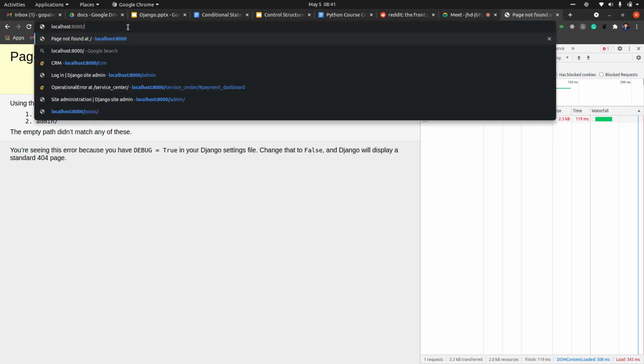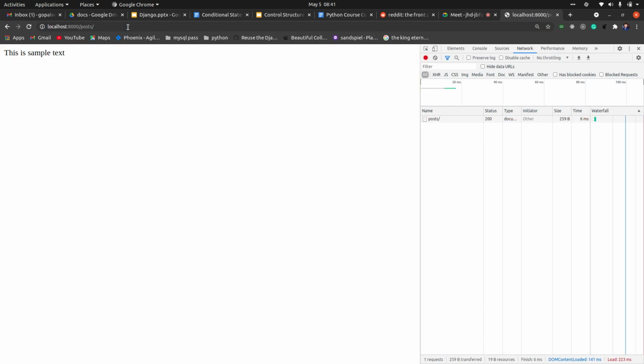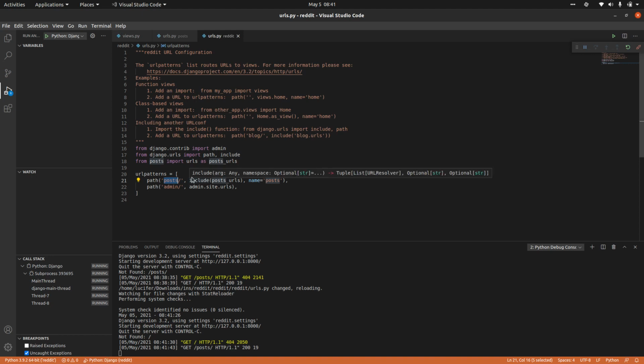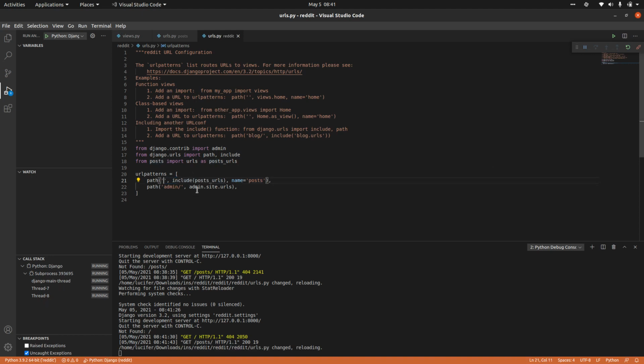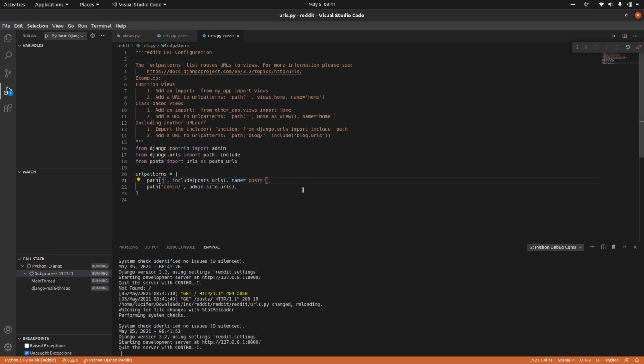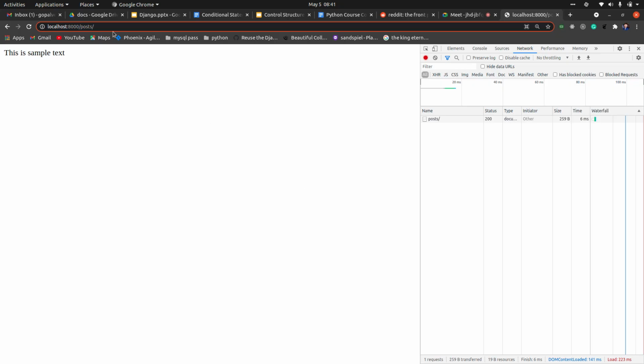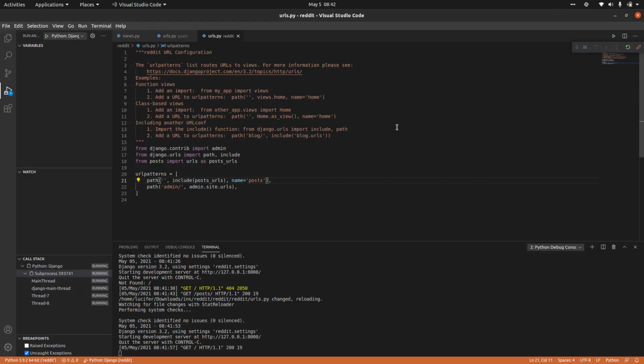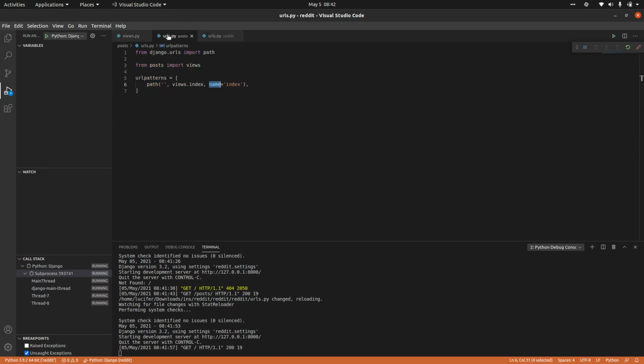Now whenever you do posts, then only the root path will come. But since we are working with Reddit, our root path itself is all the posts, right? So we'll just keep it to root path only. So now let's say this is my root path. So how to map any function? In your URLs, whatever you have included in your project, go to those.